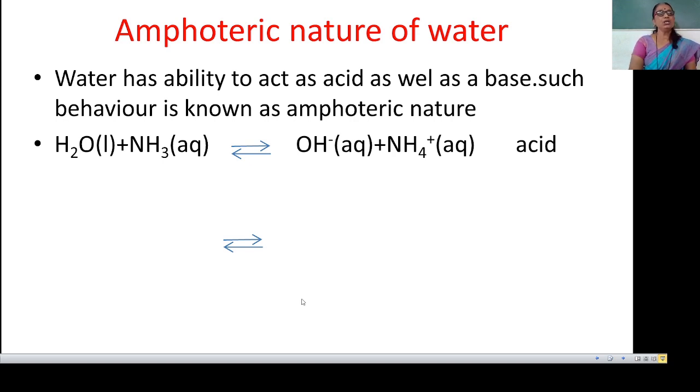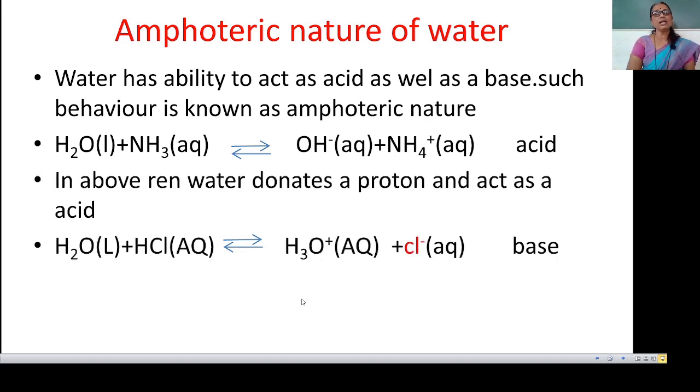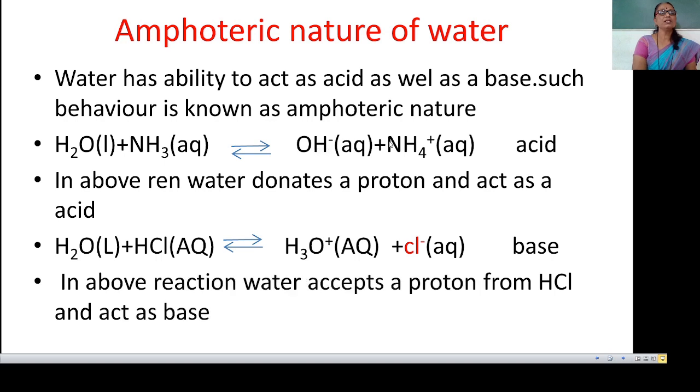See the reaction H2O plus NH3 aqueous gives OH minus aqueous and NH4 plus. In this reaction, the H2O can donate a proton. Here H2O donates a proton to NH3 to form OH minus and NH4 plus. As H2O can donate a proton, it acts as an acid. Thus, when H2O reacts with NH3, in this reaction water acts as an acid.